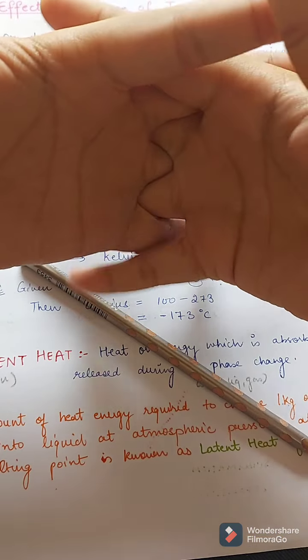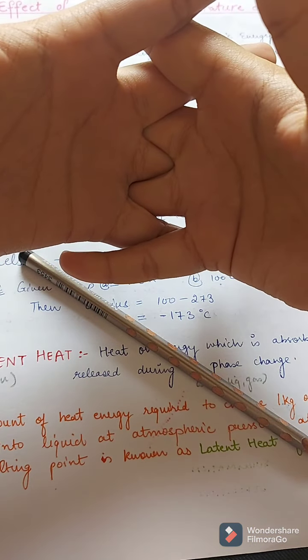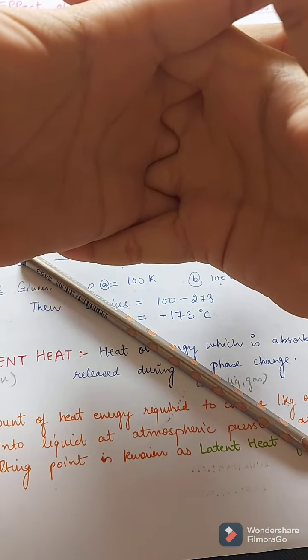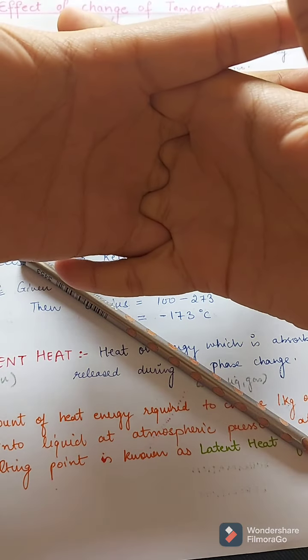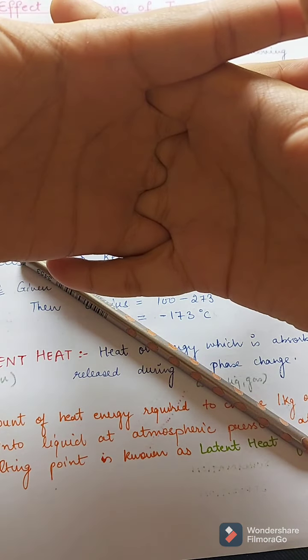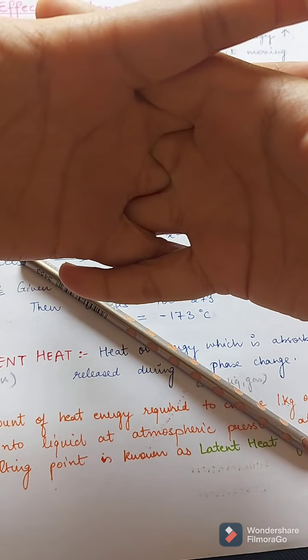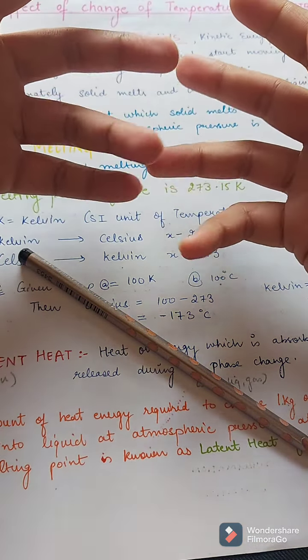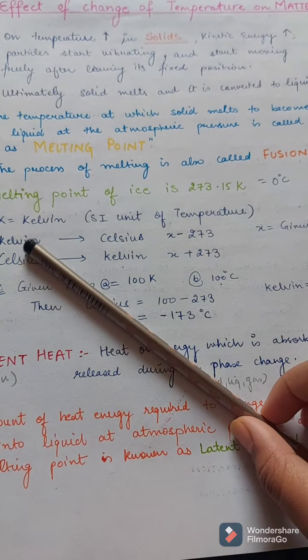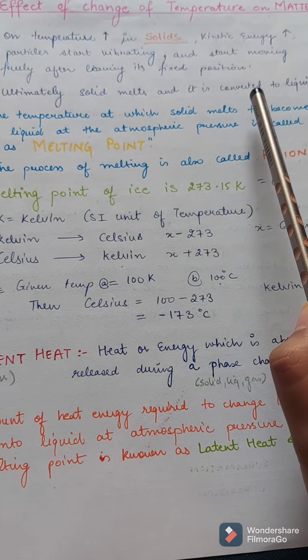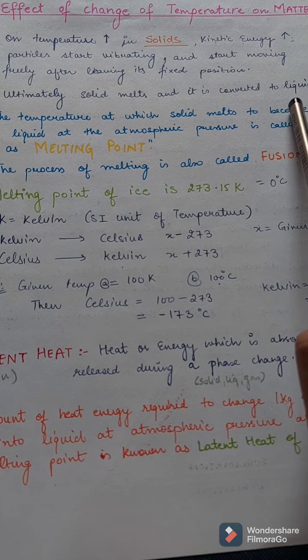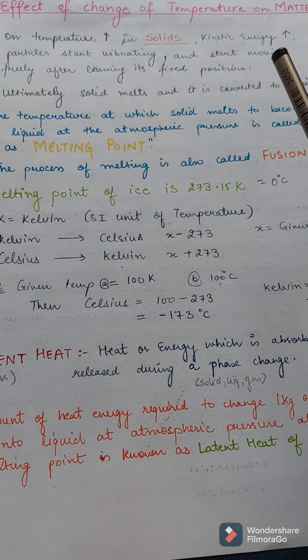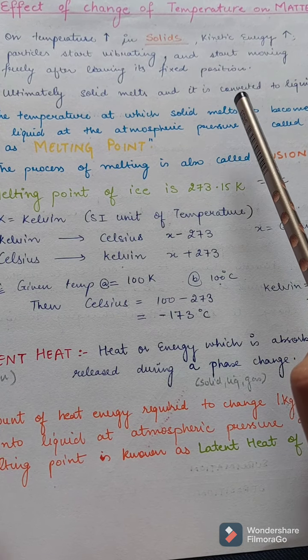They will first start vibrating like this. At a point, they will leave the fixed position. This position was fixed. Due to the rise in temperature and increase in kinetic energy, they will ultimately leave the fixed position and start moving freely. So one point will come when the solid will melt and be converted to liquid. Generally we know what melting is, but now we know the reason behind it.